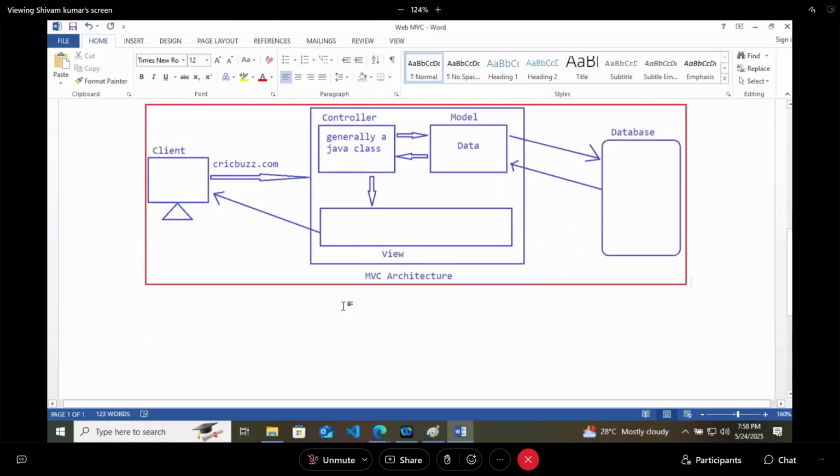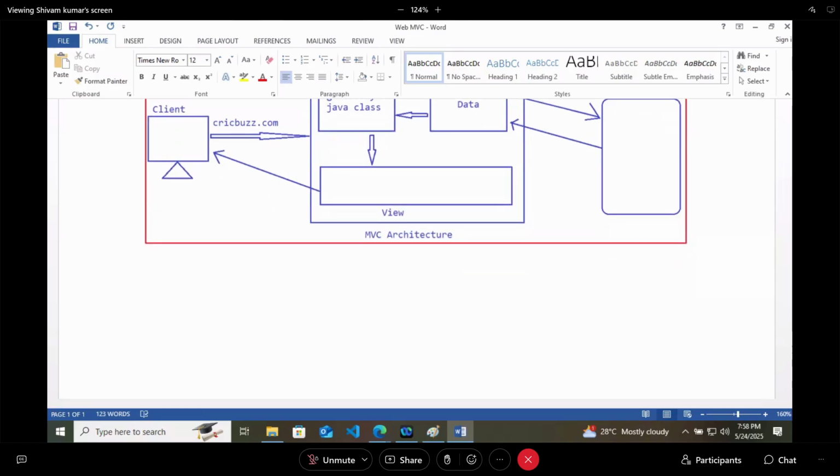Now let's try to understand what we are writing in this particular diagram. At first, a client has sent a request to visit crickbuzz.com.